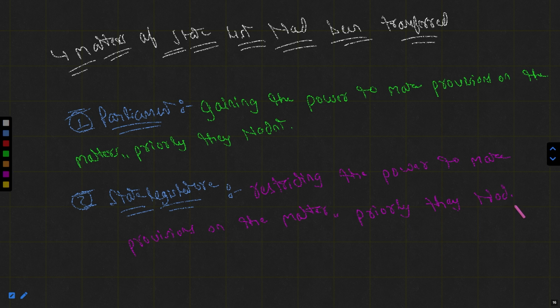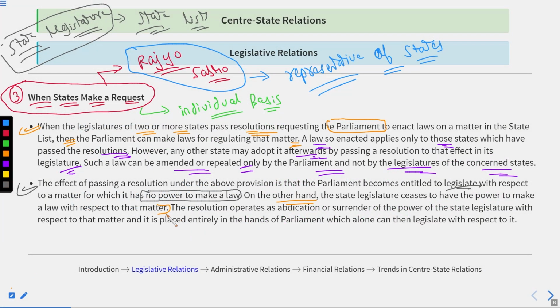That's the thing. So that will be a change, or the implicated change, between both the parliament and the state legislature. The parliament will gain the power to make provisions on the matters which they haven't had, but the state legislature will lose the power to make provisions on the matter which they have. All right. So that is the thing.